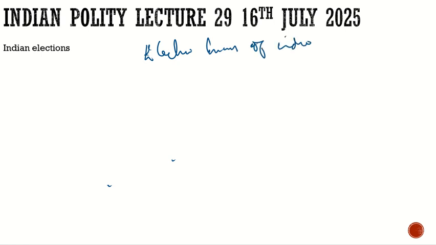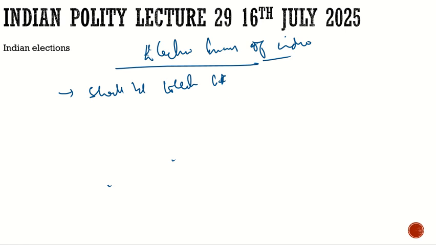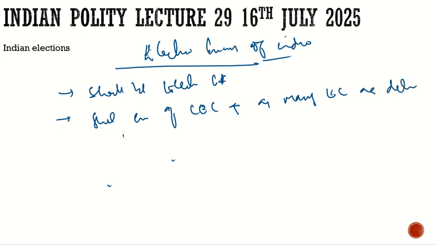What does the constitution say about the Election Commission of India? The constitution says there shall be an Election Commission of India. Second, it shall consist of the Chief Election Commissioner and as many election commissioners as determined by the President of India.